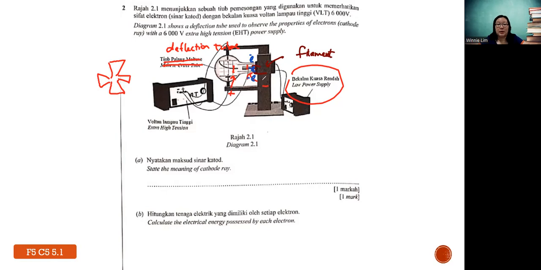Then, if you have a high electric field in between here, these electrons will accelerate. When the electrons accelerate, we have a fast beam of electrons. This beam of electrons is called a cathode ray. So what is a cathode ray? A cathode ray is basically a beam of fast moving electrons.